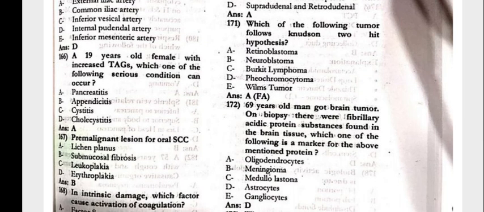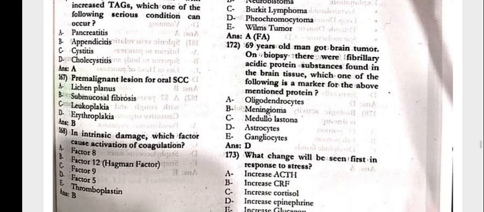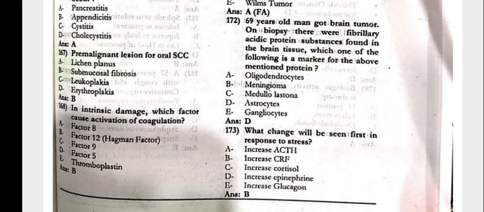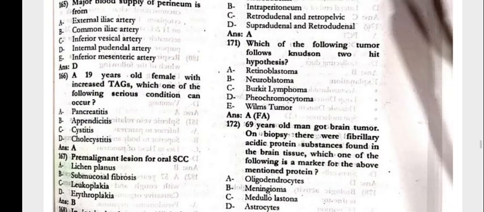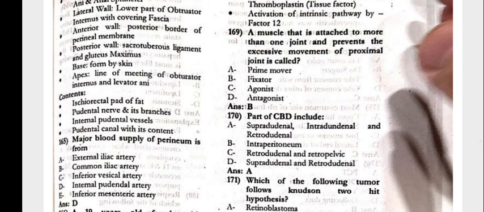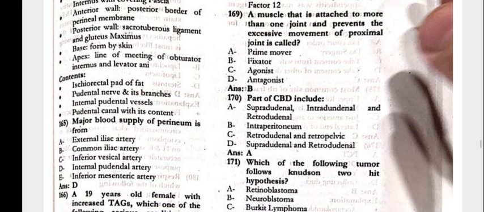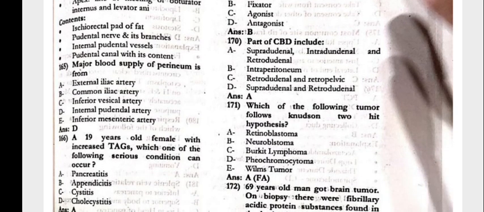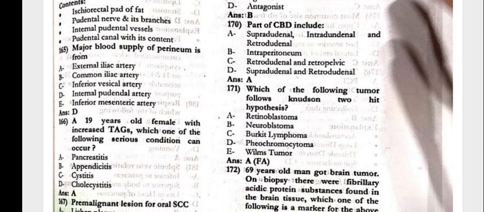19 years old female with increased tags. Which of the following serious condition can occur? That is the pancreatitis. Premalignant, and for the oral SCC is the submucosal fibrosis. Intrinsic damage, which factor causes an activation of the coagulation? That is the factor number 12. The muscle that is attached to more than one joint and that prevents excessive movement of proximal joint is called the fixator. The part of CBD include the supraduodenal, intraduodenal, and the retroduodenal.